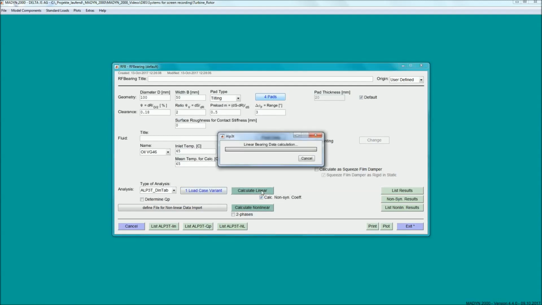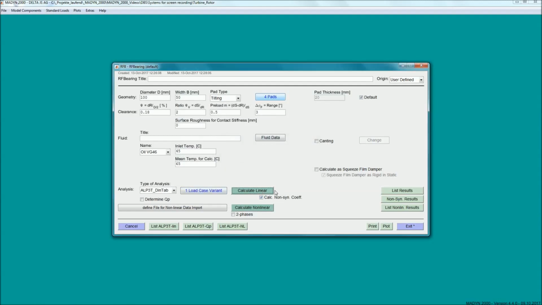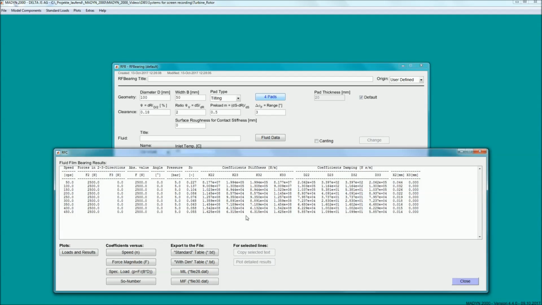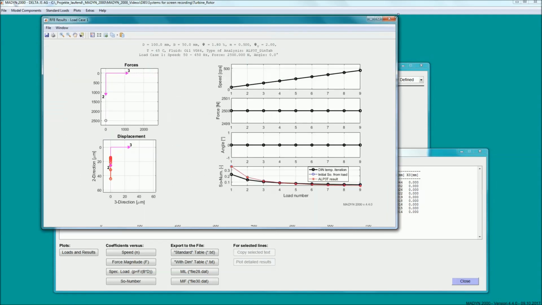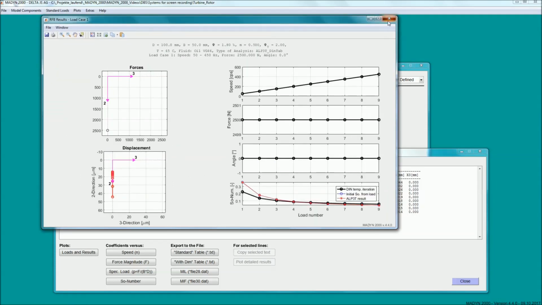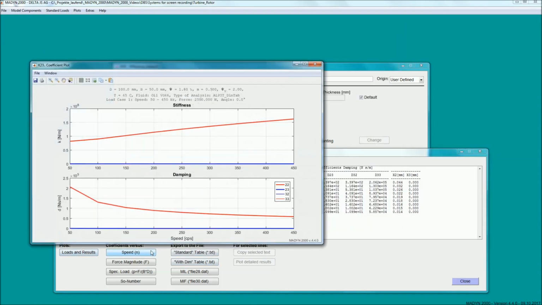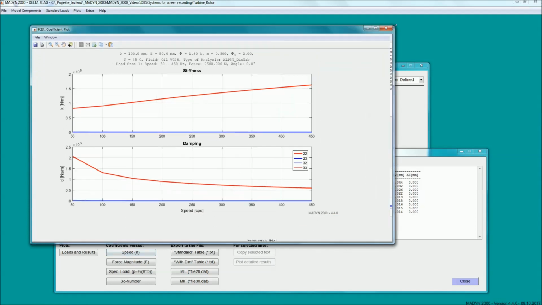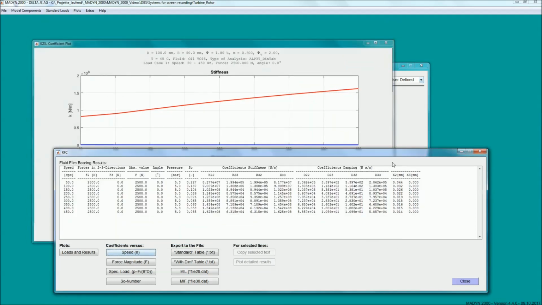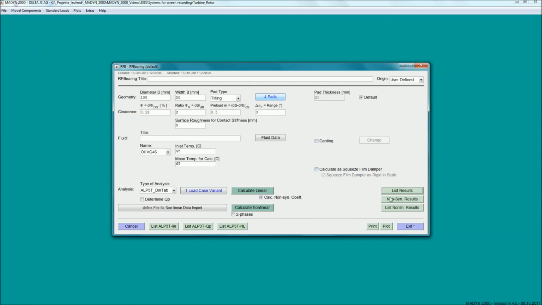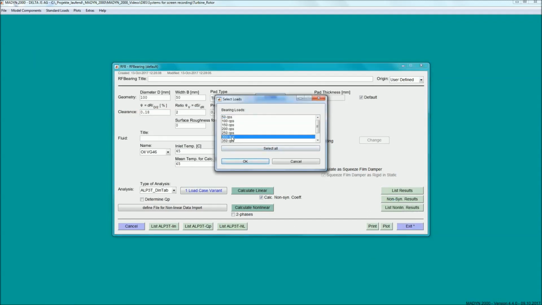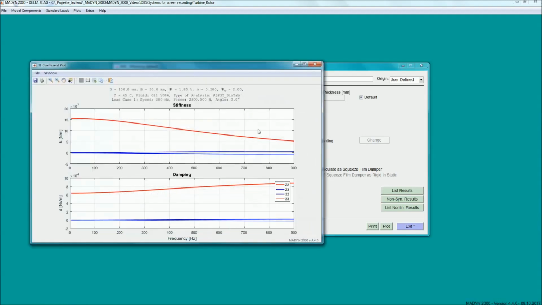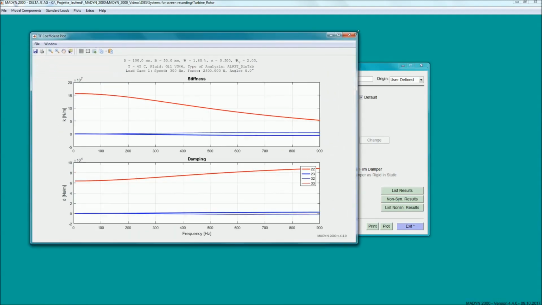The results of the bearing analysis can be printed, saved as a file, or visualized with plots. There are 2 basic result plots. The plot of the static load and the shaft center position as a function of the rotor speed, and the plot of the synchronous stiffness and damping coefficients as a function of the rotor speed. The non-synchronous coefficients can be plotted as a function of the frequency for each calculated rotor speed.